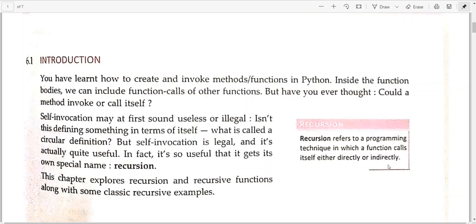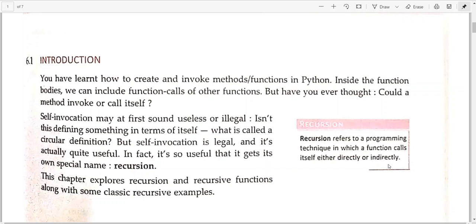In the previous chapter we saw that there is a function call that is calling the function definition, and inside the function definition we give the work that a particular function has to do. A function call can be anywhere inside any other function, or inside the same function.